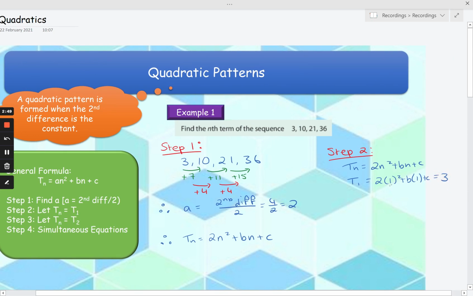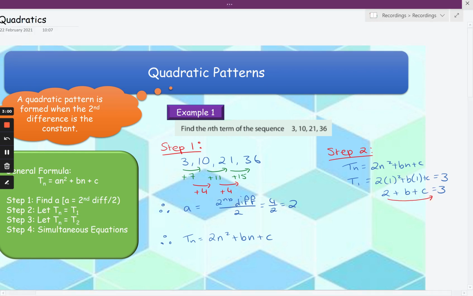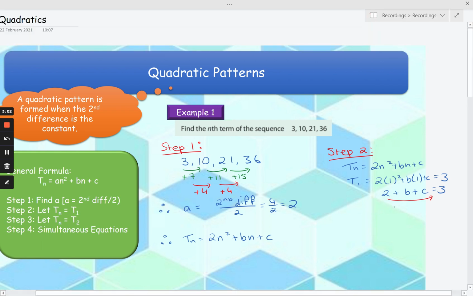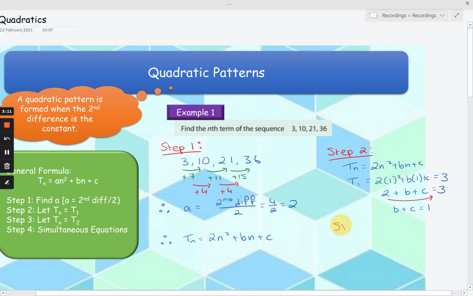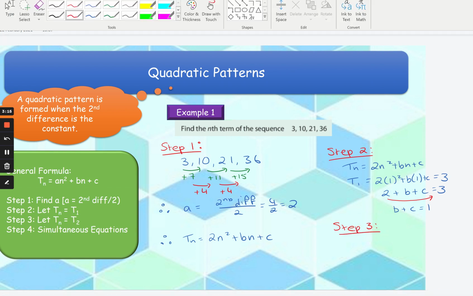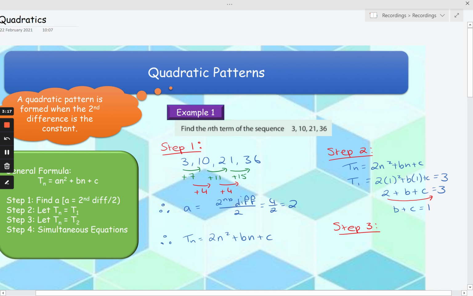So 1 squared is 1 times 2 is 2. So we have 2 plus b plus c is equal to 3. I'm now going to bring my 2 over, which is going to make it a minus. So when I bring it over, we get 3 minus 2, so I have b plus c is equal to 1. And now I'm going to do step 3, where I'm going to do the exact same thing, but this time I'm going to let Tn equal T2.